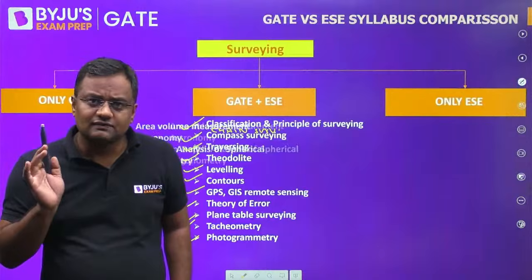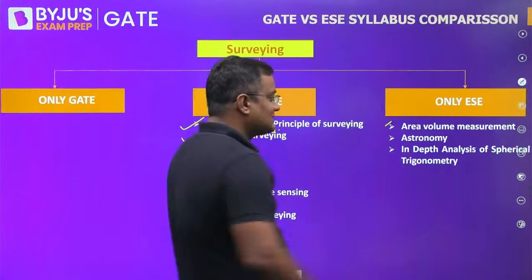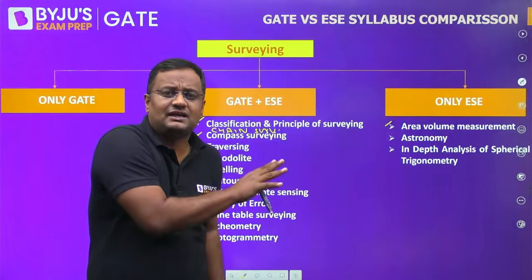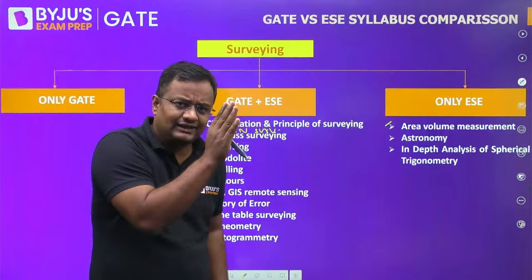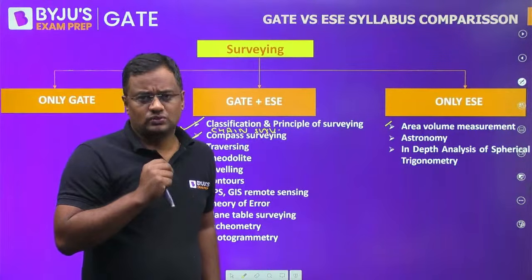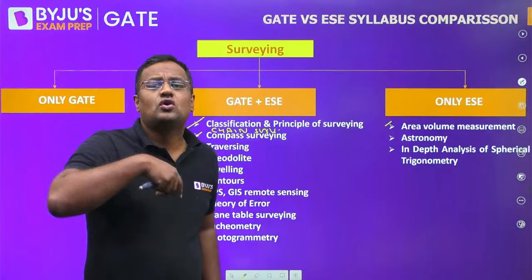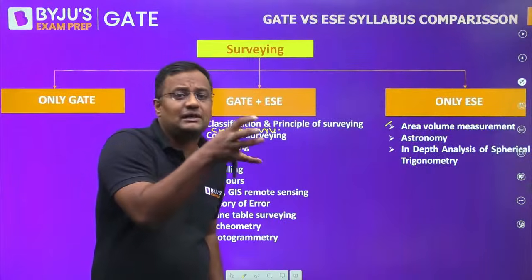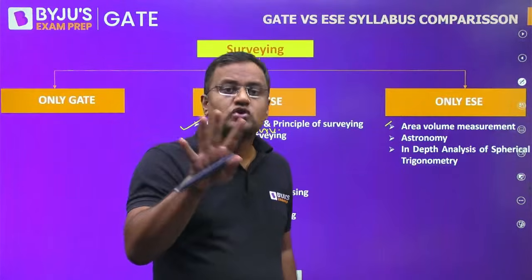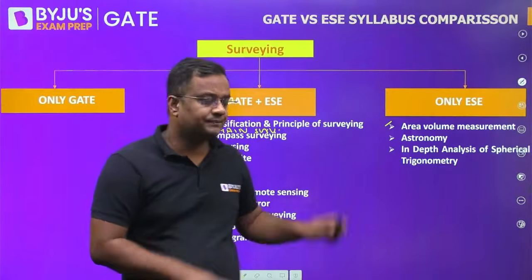Now, only engineering services. If you are preparing for GATE, you can skip these. Area volume measurement is not in the GATE syllabus. Astronomy, only one question can be asked in GATE, like at this longitude, 20 degree 30 minutes, this is the time, then what is the time at 30 degree longitude? Apart from that, celestial sphere, nadir, zenith, all these questions are expected in the theoretical part of engineering services, particularly prelims. From astronomy, most of the time you will not get a question in engineering services mains, only in prelims.